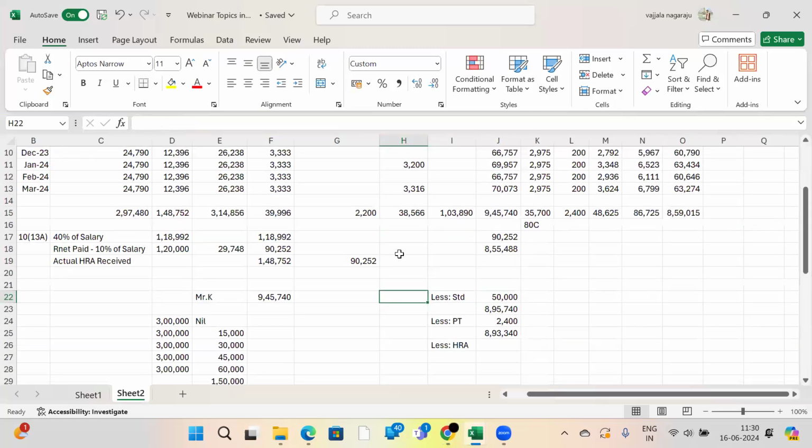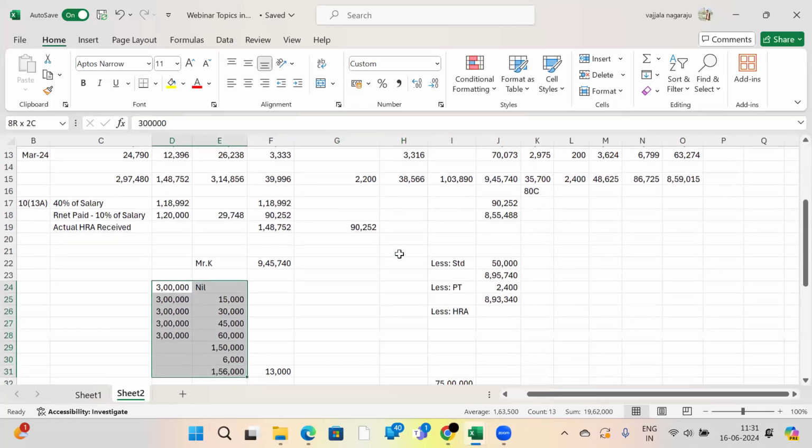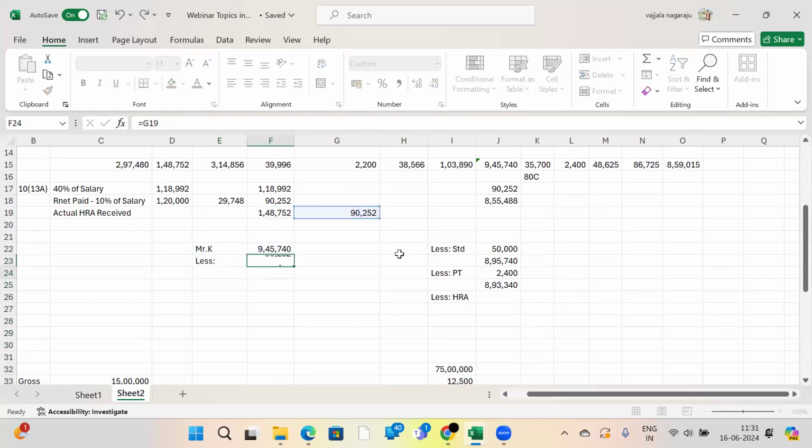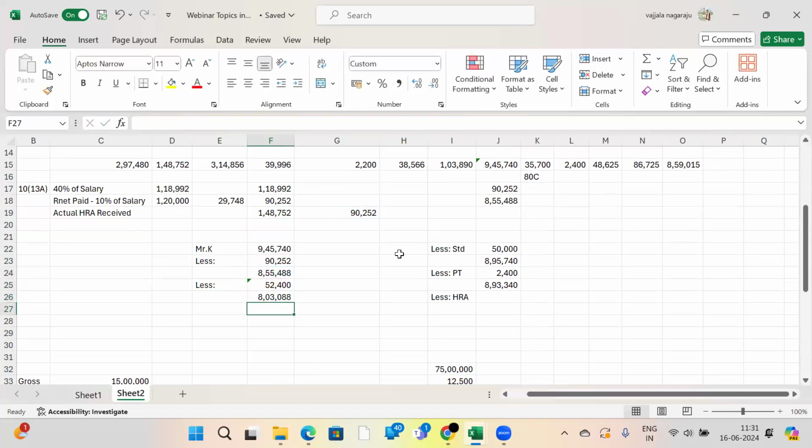In this situation, this employee is there. 9,45,740. I am going to calculate for him whatever investments he has, and I will calculate the HRA deduction for him. He may also get the same calculation, meaning he will get 9,45,740. He will get a standard deduction of 50,000 plus 2,400 as professional tax. Again, if he has health insurance, PF, everything, he may have a deduction of 1,50,000.